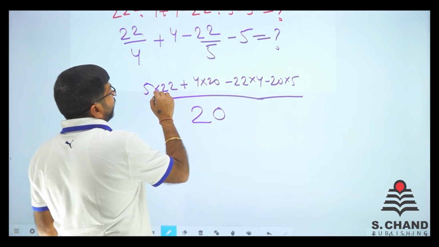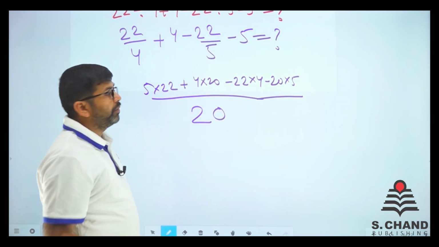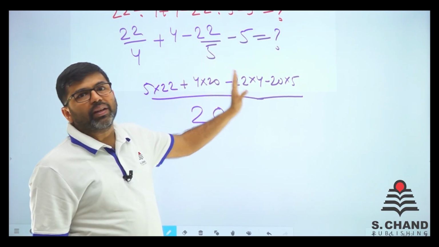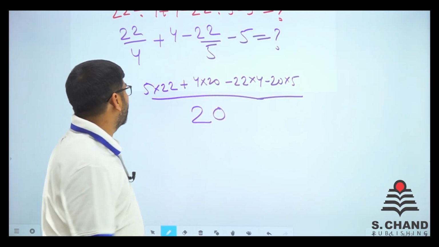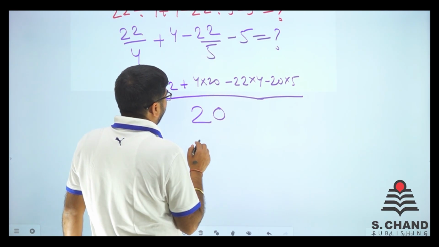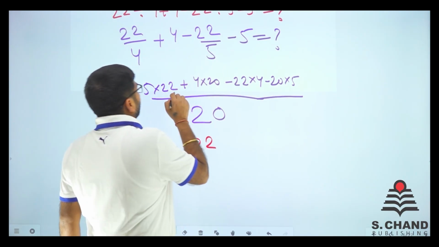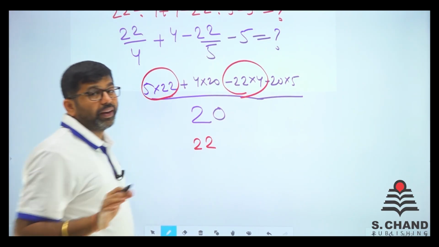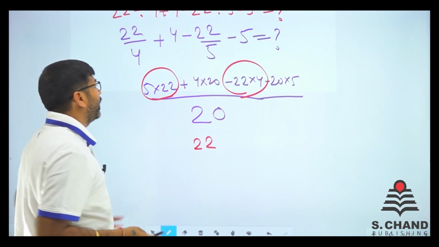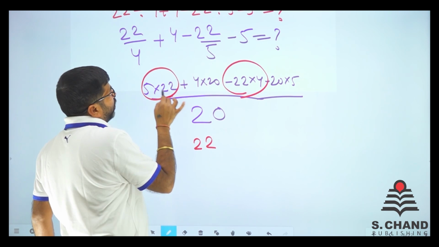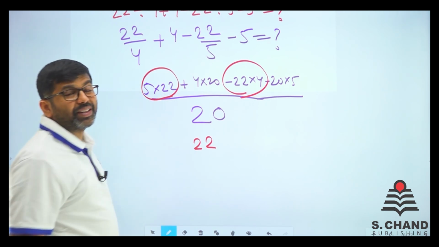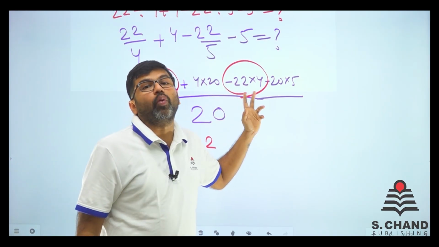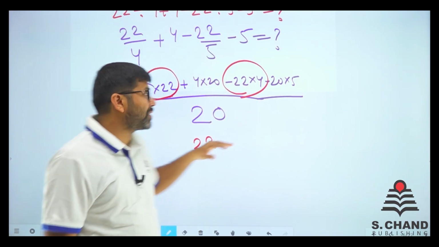right? So this 5 into 22, say for example 5a, this 4 into 22 is 4a, so 5a minus 4a, what do you get? Just the a, so a is 22, so we got this and this done. I did not multiply this. Why I did not multiply? 22, say for example, I considered as a. So this is 5a. This is minus 4a. 5a minus 4a is just a.